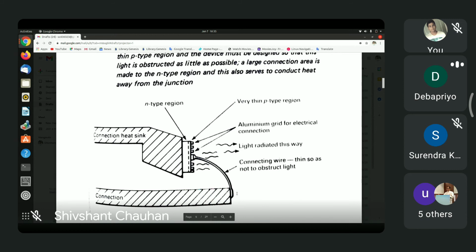This thin strip between the dashed line and the solid line, on which are aluminium connectors written as aluminium grid for electrical connection.